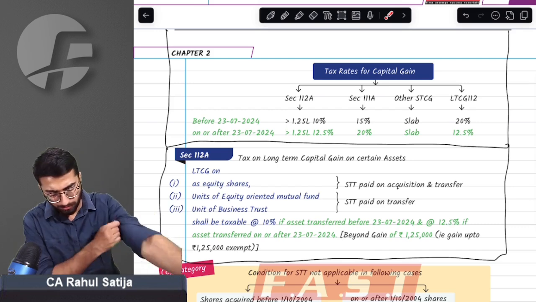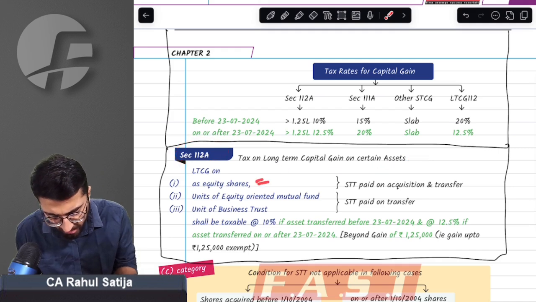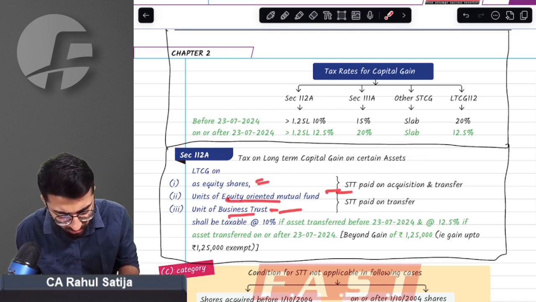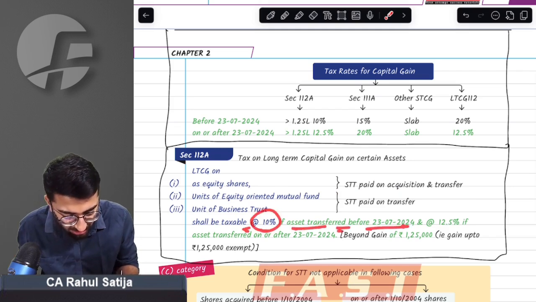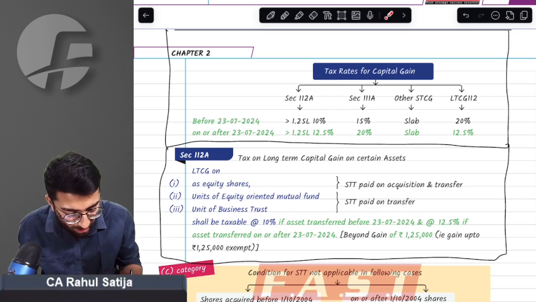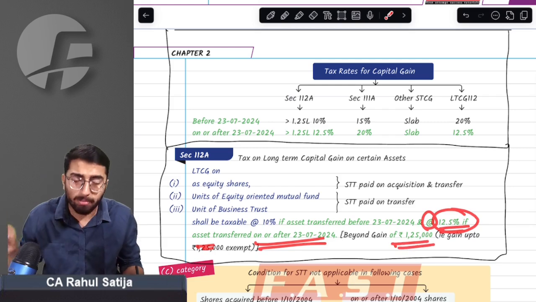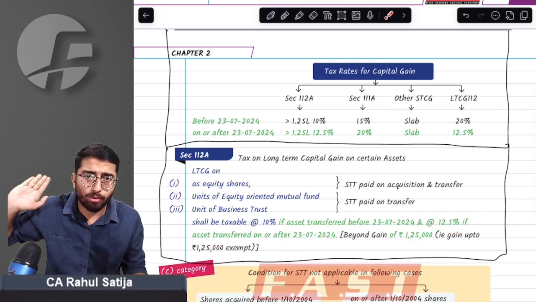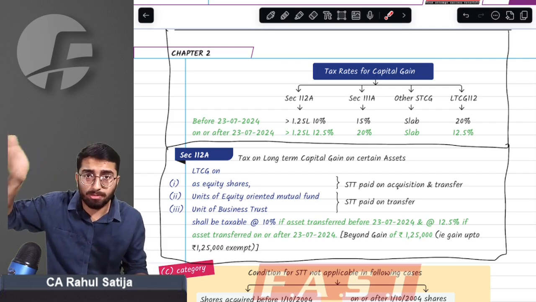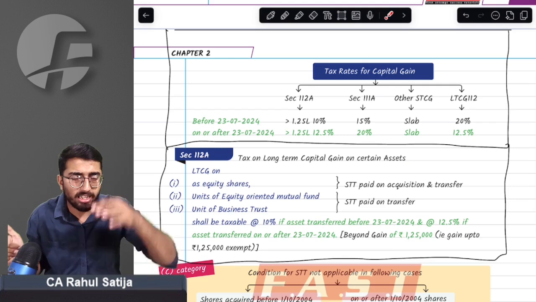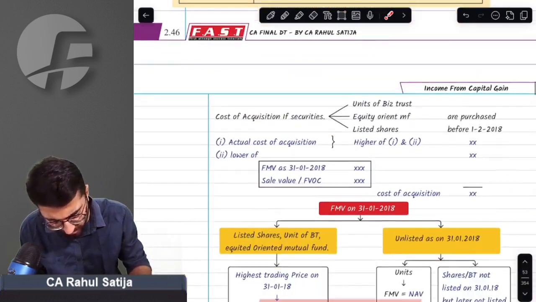Just have patience. Sir, 112A, what does it say? Long-term capital gain on certain assets: any kind of equity shares, equity-oriented mutual funds, units of business trust. Taxable at the rate of 10% if they are transferred before 23rd July 2024, and at 12.5% if they are transferred after this, beyond the capital gain of 1.25 lakh. Whatever the capital gain of 1.25 lakh is has to be reduced, and then for the remaining capital gain, you have to check when the asset was sold. If it is sold before the budget, then 10%. If it is sold after the budget, it will be taxable at 12.5%. Got it, sir? Very much clear.